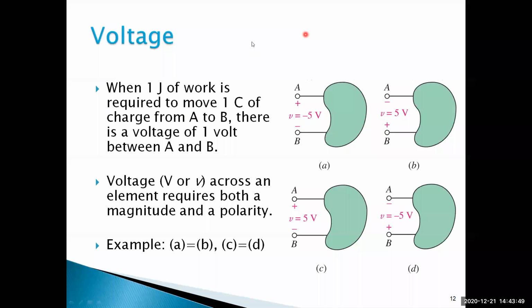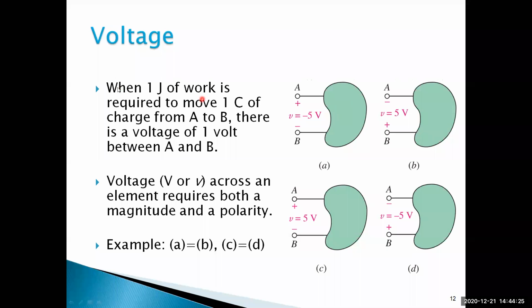Current and charge are completed, then voltage. Try to consider here voltage. This is one system, one network, one load, just like a load. That may be your house, this may be your house, another house. Number of loads are connected in parallel in the system. Here also one of the systems is connected like this.